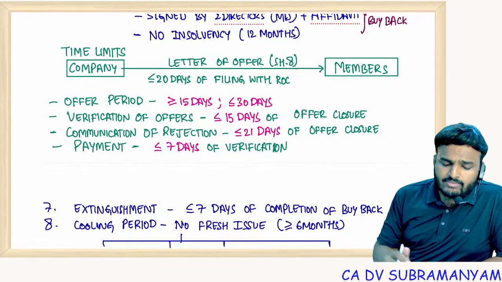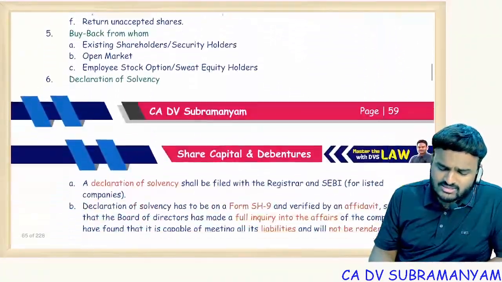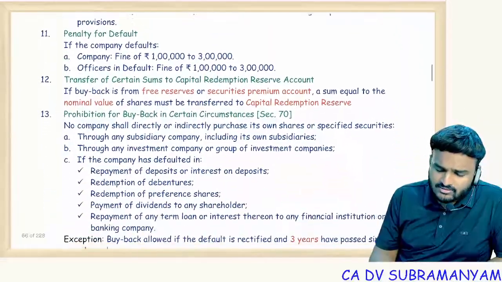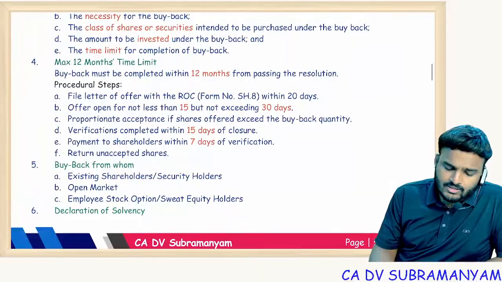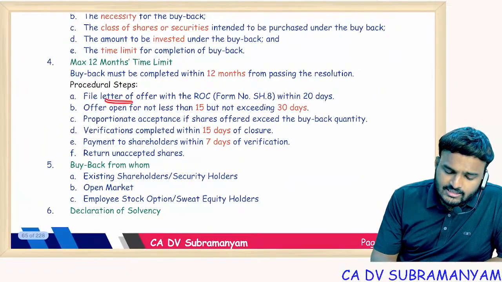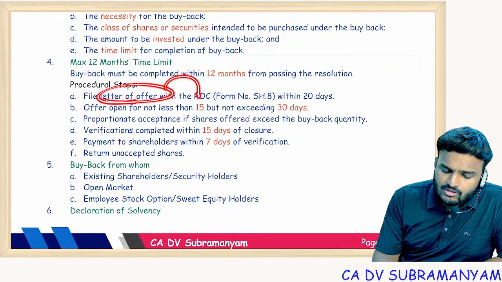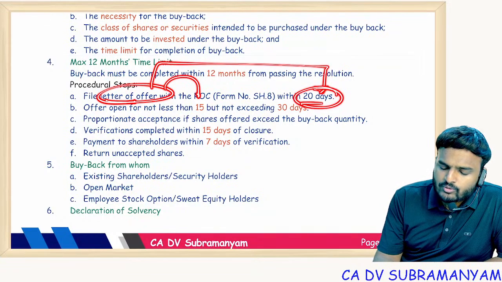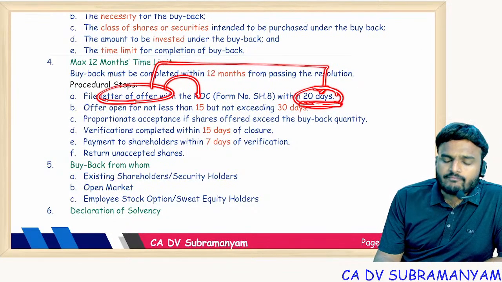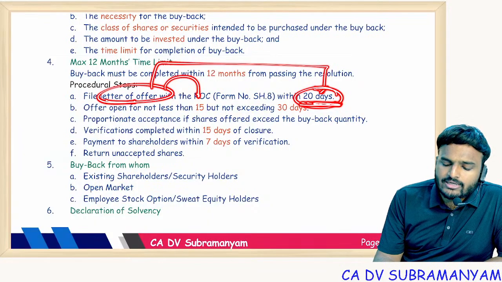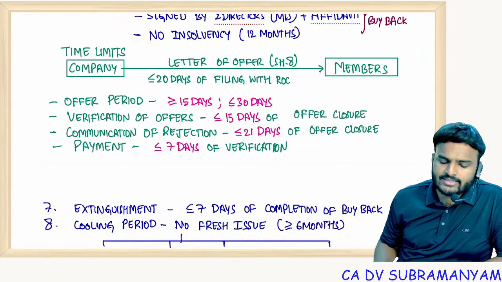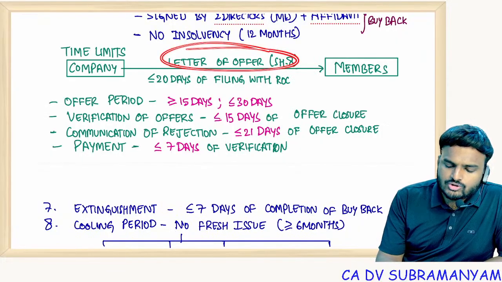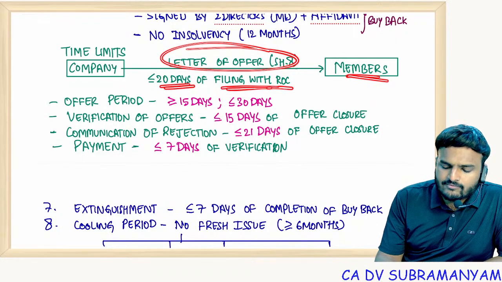So when you are reading my material, just a small correction. One line is missing. The missing line is the letter of offer. After filing with ROC, it should be issued to the members within 20 days of filing with ROC. That correction you have to do, but if you read my handwritten notes, you'll get clarity. So the letter of offer should be given to the members within 20 days of filing with ROC.